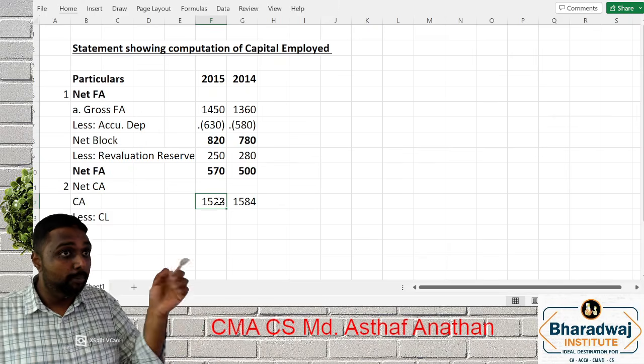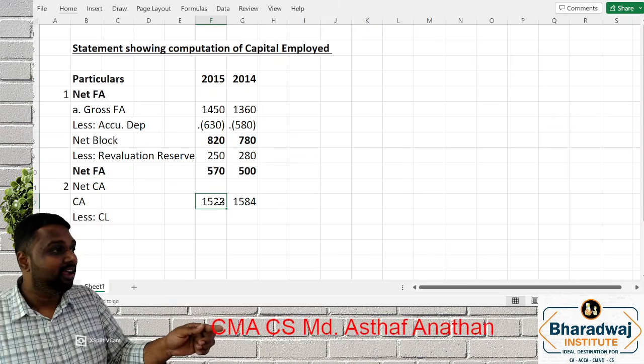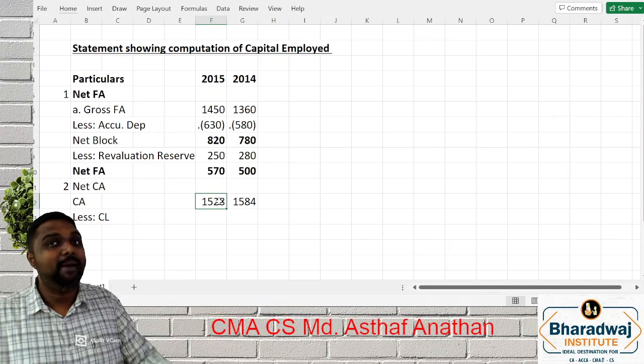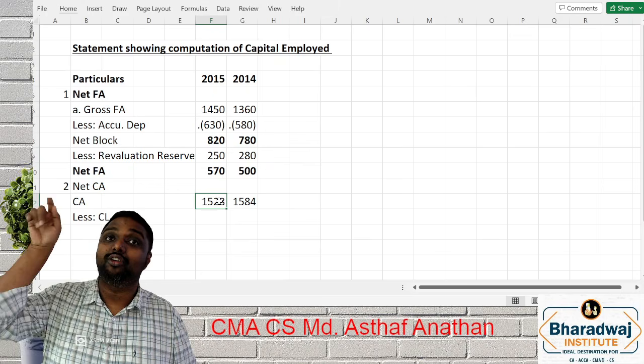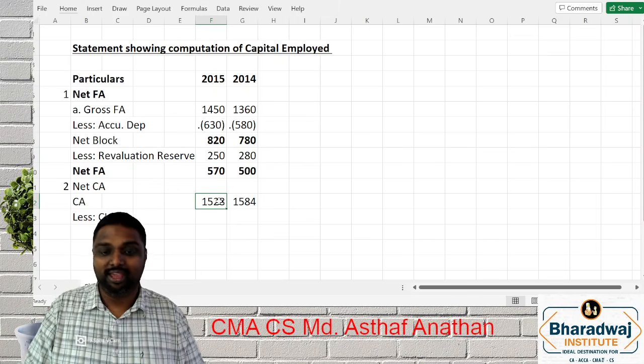But for computing your capital employed, you want to know your investment for the long term. And that is the purpose you are making. So that will not be considered.